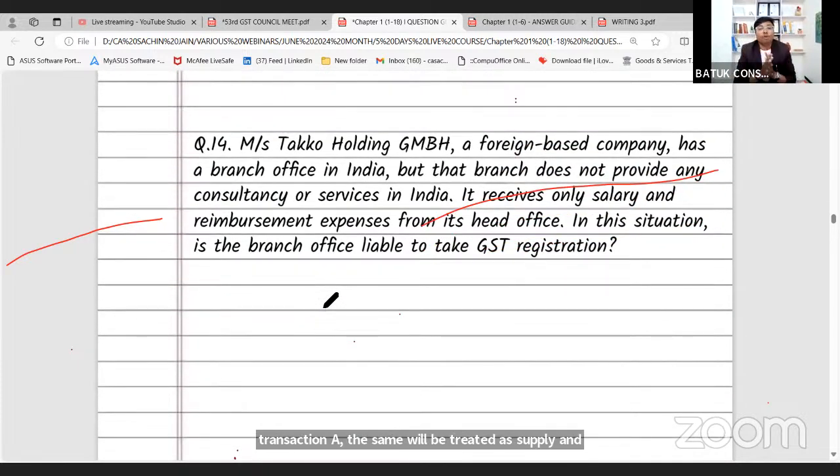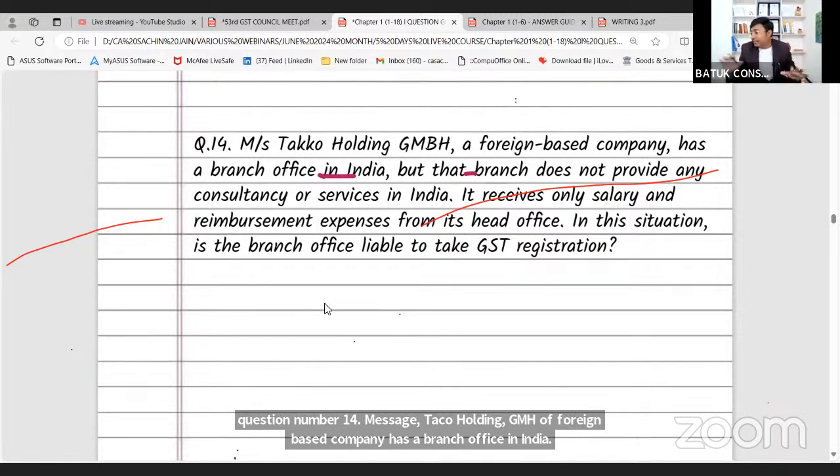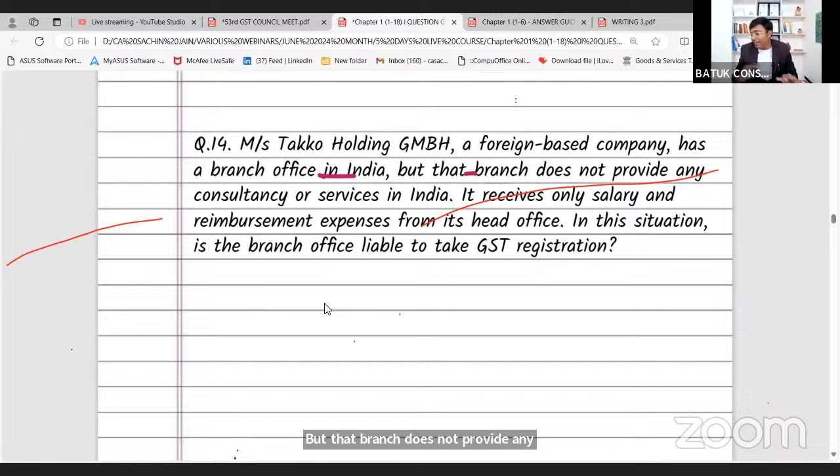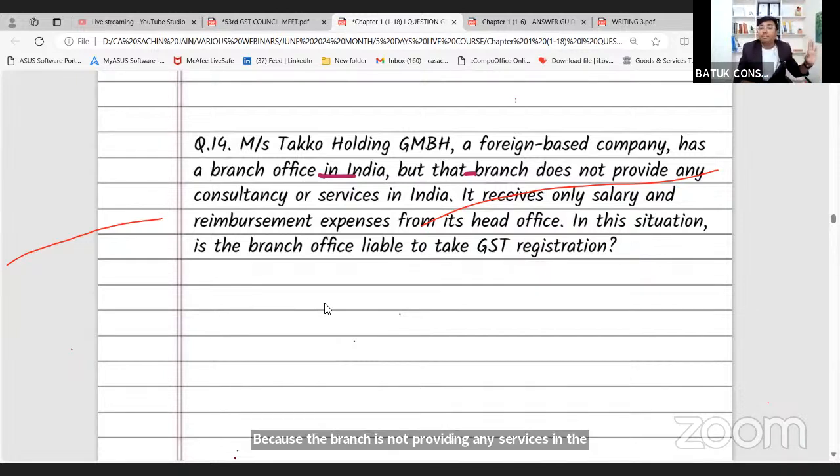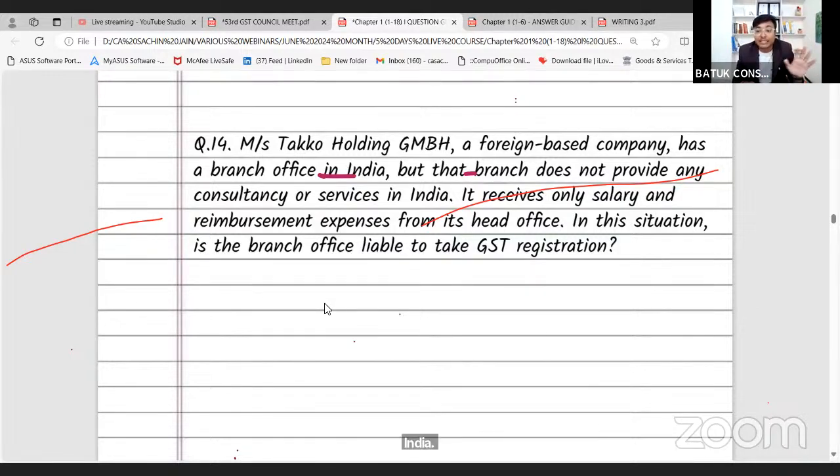Now, question number 14. Messrs. Taco Holding GmbH, a foreign-based company, has a branch office in India, but the branch does not provide any consultancy or services in India. It receives only salary and reimbursement expense from its head office. In this situation, is the branch office liable to take the GST registration? That person does not have to take the GST registration because that branch is not providing any services in the market. That person is just handling the back office in India. Okay. They are not capturing any transaction. They are not capturing any sales.